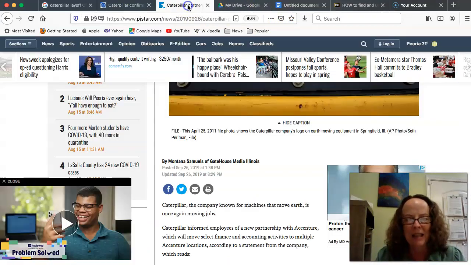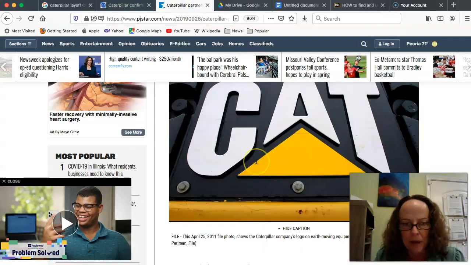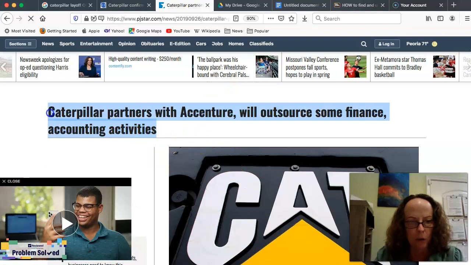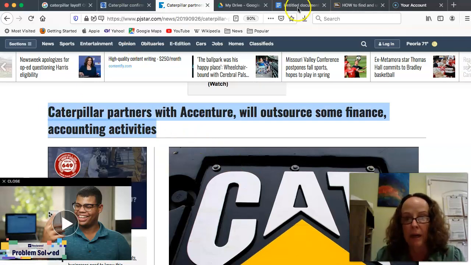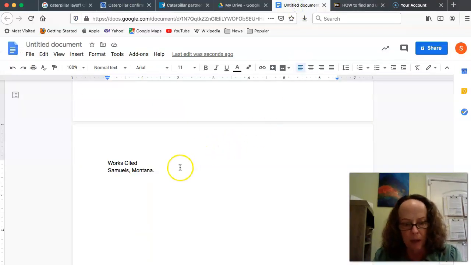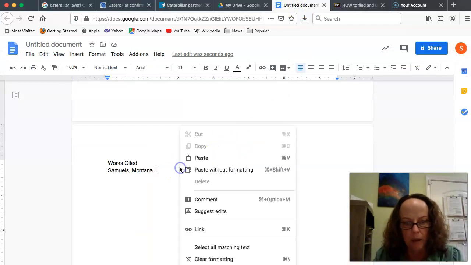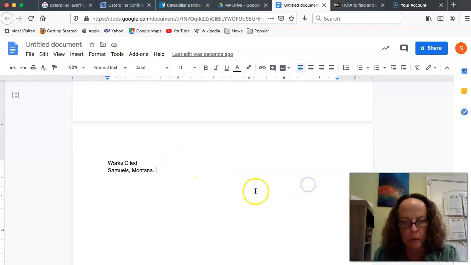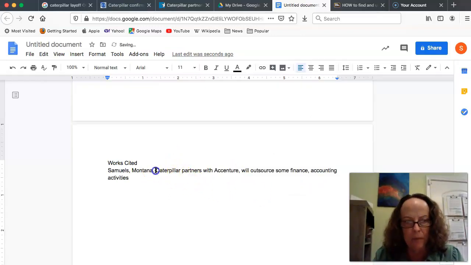So I'm going to go back to the article, and it looks like it is called, okay, Caterpillar partners with such and such. I'm going to copy that. I'm going to go back to my document. Let's see if I can paste without formatting. My computer's so cranky. And that's fine. It gave me the title of the article, and I want to actually put a period afterwards.